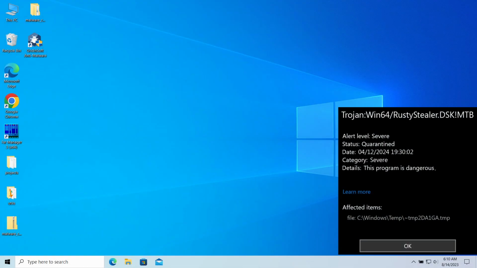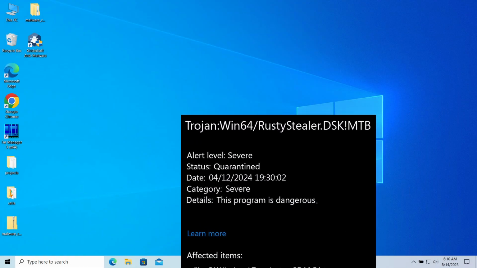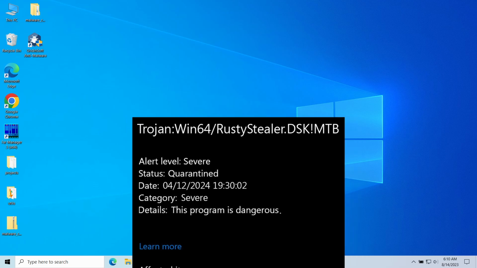Trojan Win64 RustyStealer.DSK MTB is a detection of Microsoft Defender that you can see popping up in the system. It normally flags a malicious program that aims at stealing user accounts and cryptocurrency from the infected system. At the same time, there are reports about it being a false positive detection. In this video, I will explain how to understand whether the malware is active and how to remove it from the system.